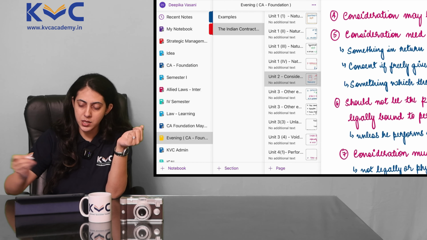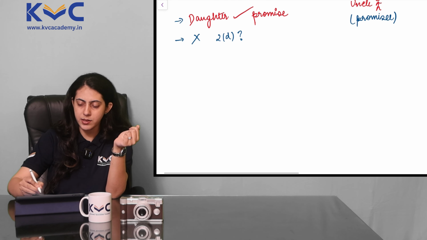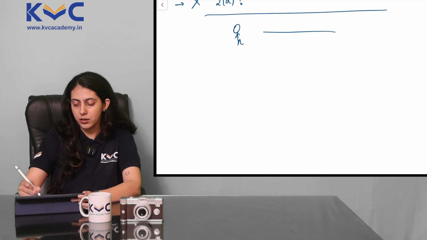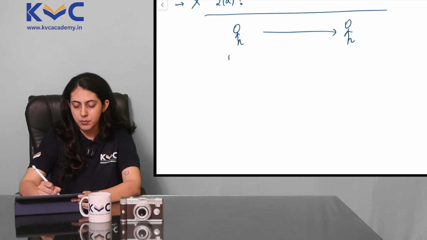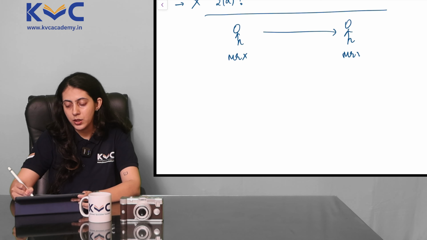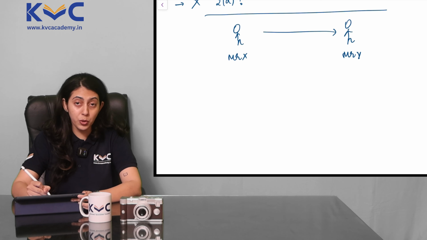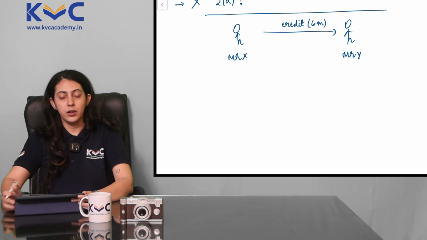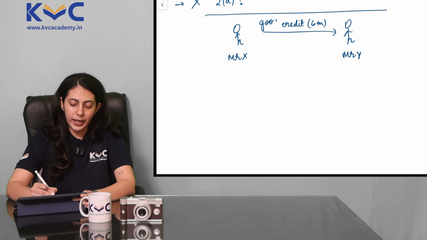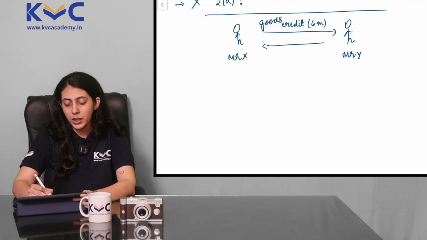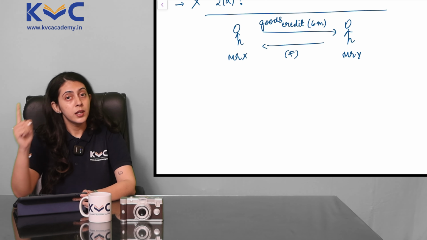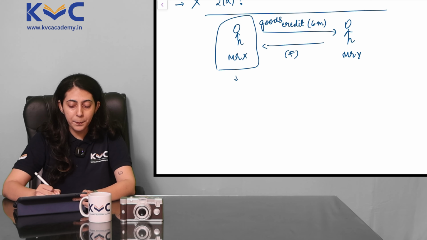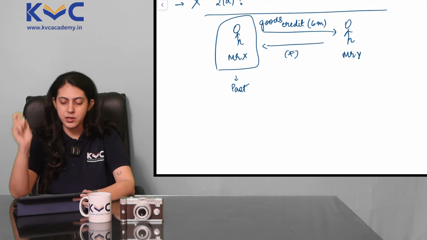Alright, point 4 says consideration may be past, present or future. Very simple concept. Suppose a party has done something for you today. Say these are two parties, Mr. X and Mr. Y. Mr. X has sold goods on credit, say a credit period of 6 months. He's given goods to Mr. Y. What is Y's obligation now? To make the payment after a period of 6 months. So now when Y pays after 6 months, that is for a past consideration, once upon a time consideration.